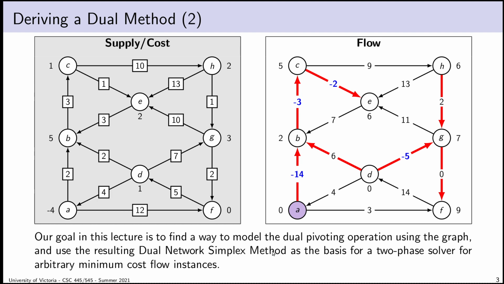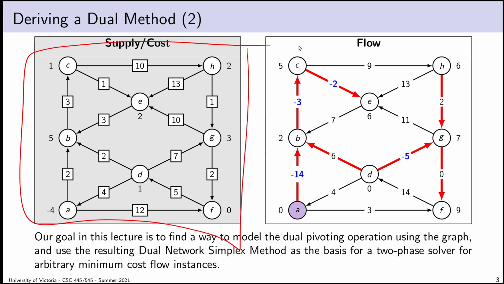Once we have the dual network simplex method, we've figured out our dual pivoting operation, we're going to be able to use that to develop a two-phase solution method. We've seen already when we talked about duality, when we talked about the linear algebraic simplex method, that one way of handling the initialization problem, which is: here is an instance of a problem, you don't get some feasible basis to begin with, your job is to find a feasible basis, if one exists, and then solve the problem from there.